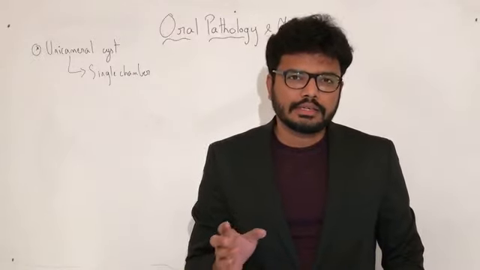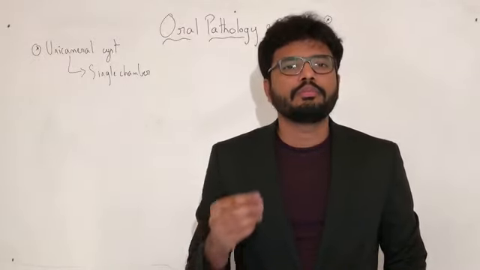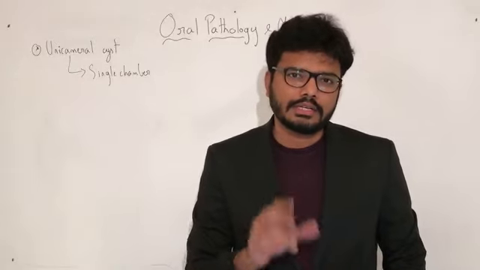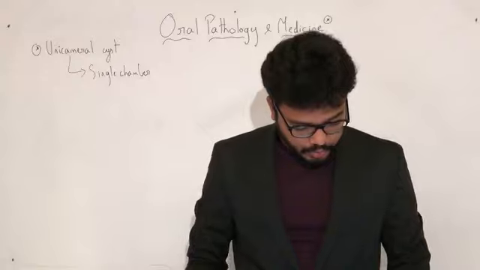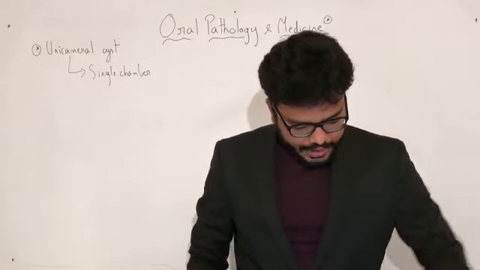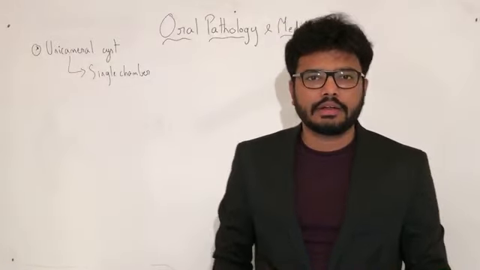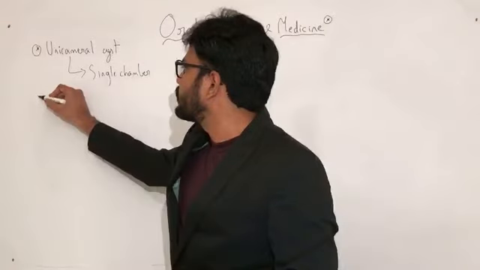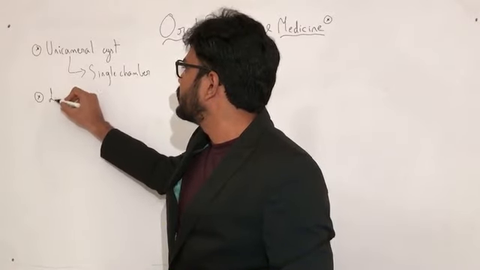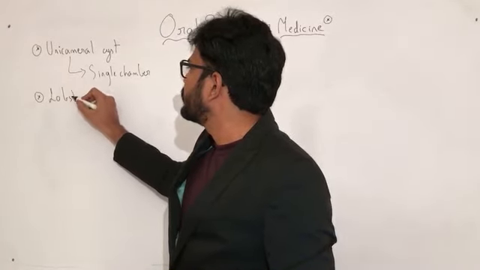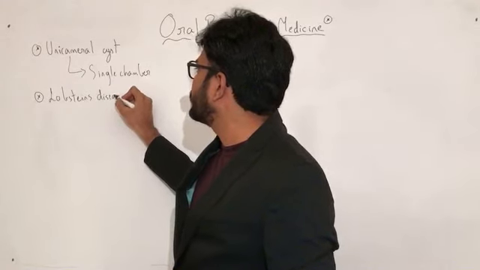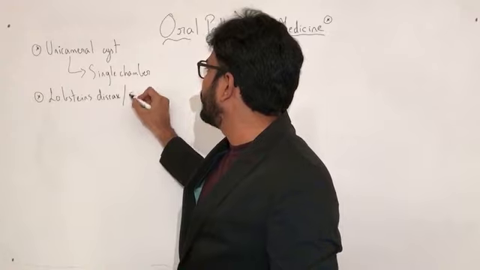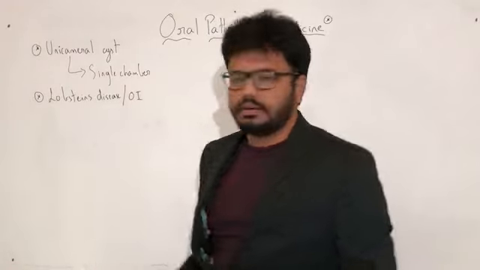Yes, the right answer is osteogenesis imperfecta or brittle bone disease. Osteogenesis imperfecta is also called Lobstein's disease, right? So both options A as well as B, that is option D, is the right answer. Lobstein's disease or osteogenesis imperfecta, right?